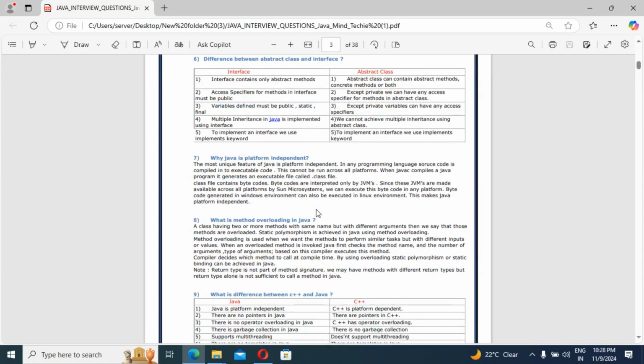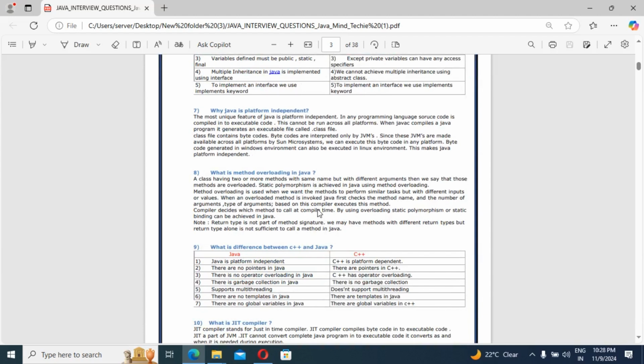Okay. So guys, the next question: why is Java platform independent? That is also a very common question for the fresher level. Definitely the interviewer may ask, do you know why Java is platform independent? So guys, please listen carefully to what I am going to explain here. The most unique feature of Java is that it is platform independent. Once you count the features of Java, you write this: the most unique feature of Java is platform independent. But we should know why. Why is it platform independent? Let's see.